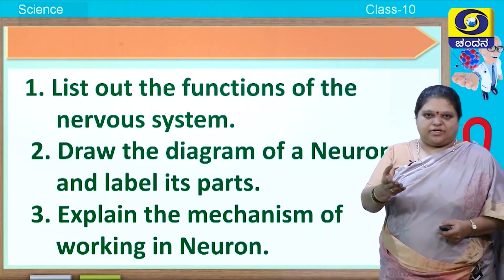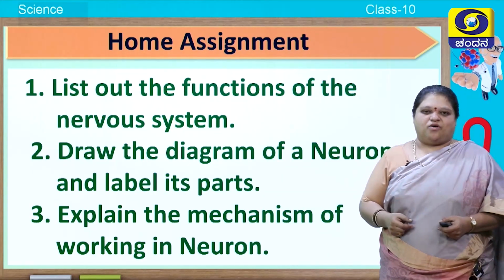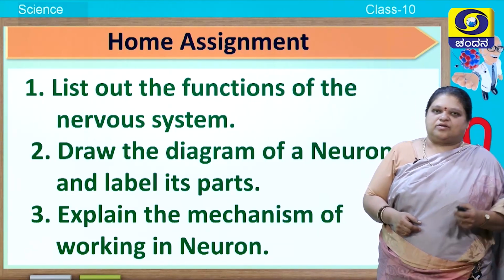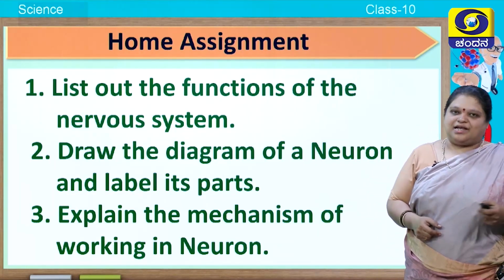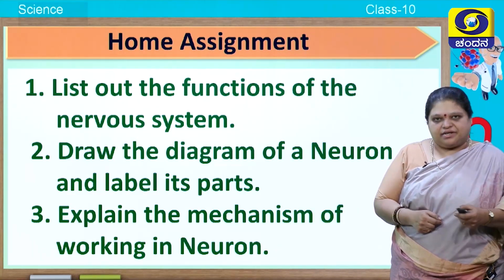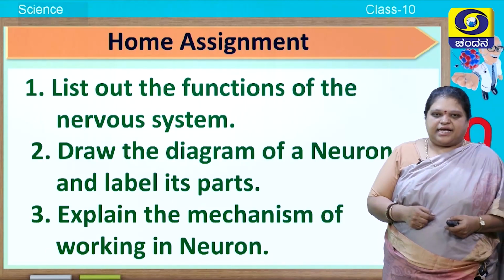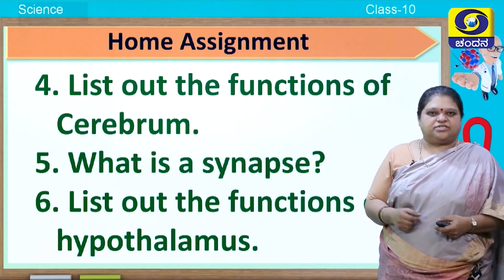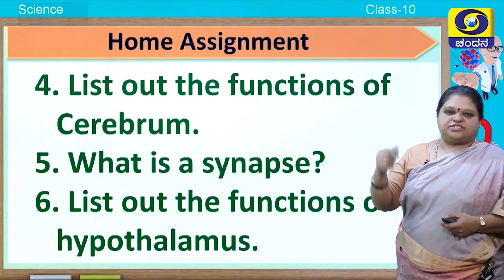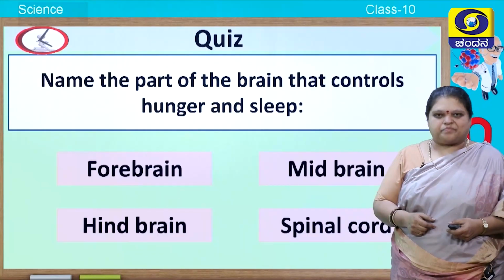Next, I want you to do some homework. List out the functions of the nervous system, draw the diagram of a neuron and label its parts, explain the mechanism of working in a neuron. Next, list out the functions of the cerebrum, what is a synapse, list out the functions of the hypothalamus.